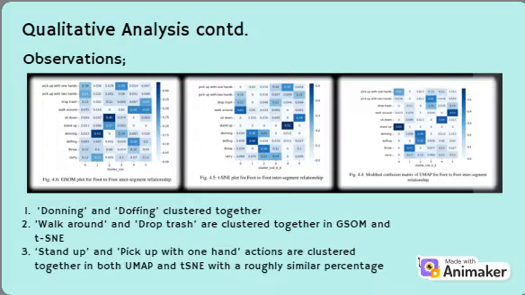As 3 unsupervised topology-preserving maps were applied, to compare those 3 qualitatively, the percentage of each action under each cluster was analyzed. This sample is for foot-to-foot, and we can see that donning and doffing are clustered together in all 3, and walk around and drop trash are clustered together in XM and TSNE.